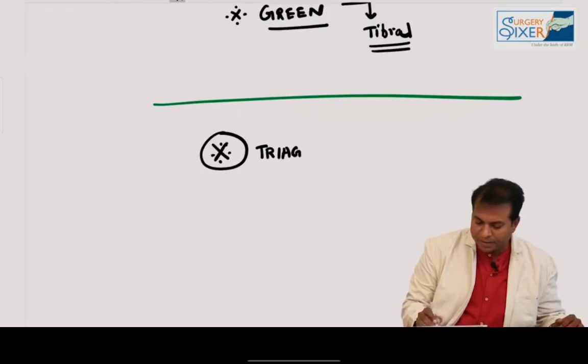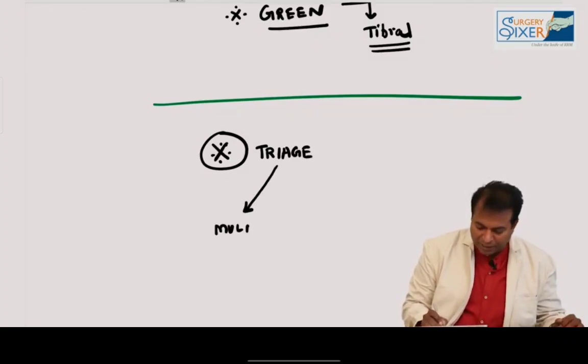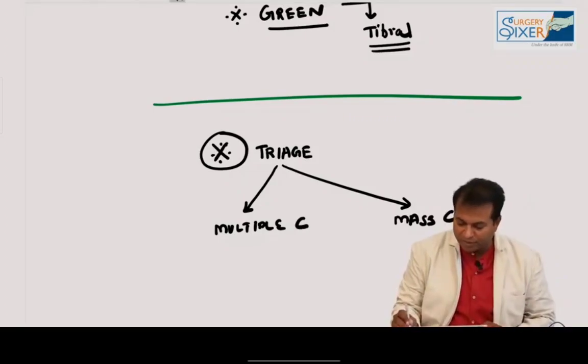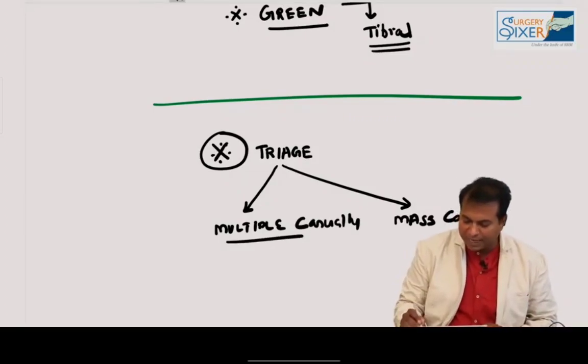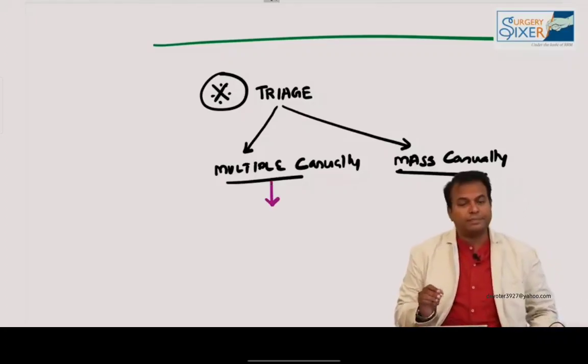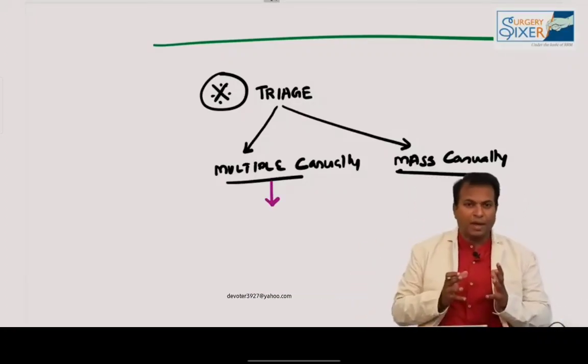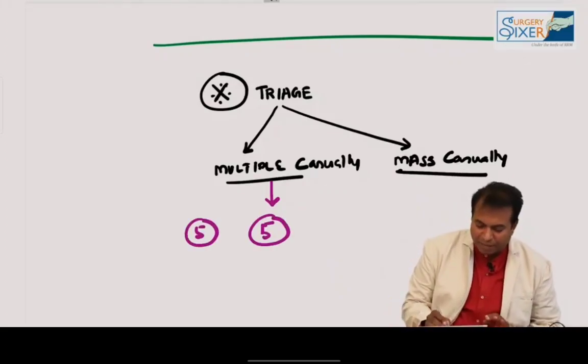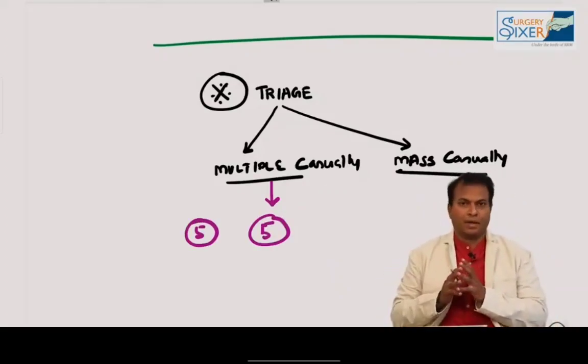Triage is done for whom will you do this triage? For a multiple casualty or a mass casualty. What is the difference between multiple casualty and mass casualty? Multiple casualty is nothing but there are some injury patients coming to the hospital and your hospital has enough source to manage all of them. For example, 5 patients are coming at the same time and you have 5 medical paramedical people to manage that. So you have adequate source to manage that casualty. That is known as multiple.